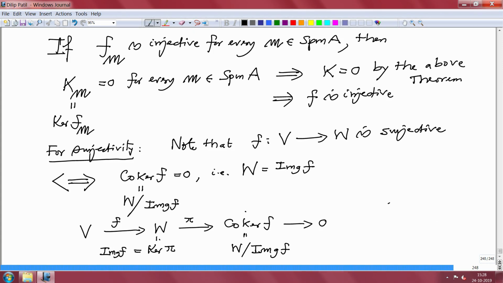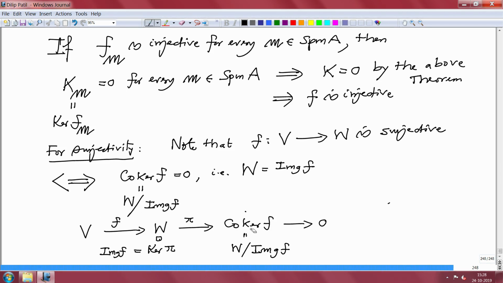That means exactness here. So, once we have this exact sequence, then again we apply the same trick: localize this at every m, and then if Fm is surjective, that means the co-kernel of Fm is 0, and that implies f is surjective.